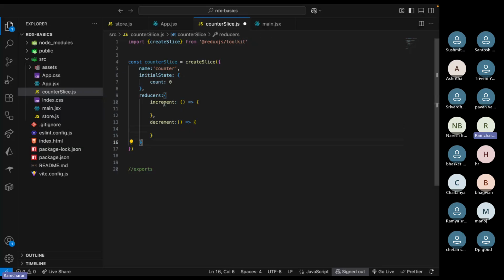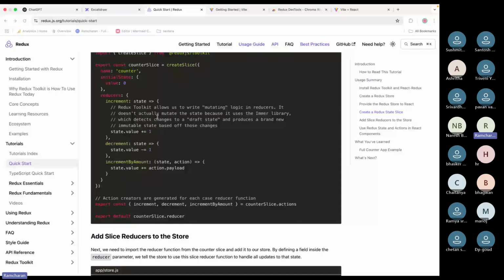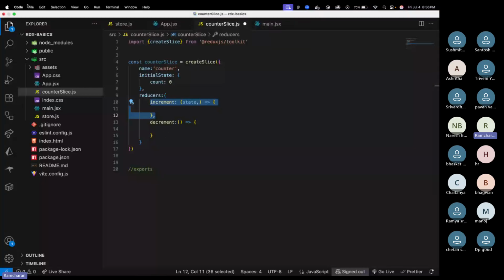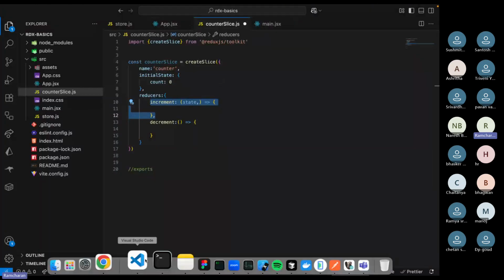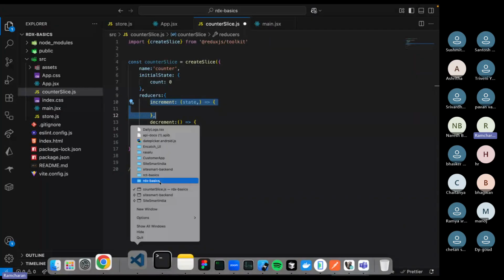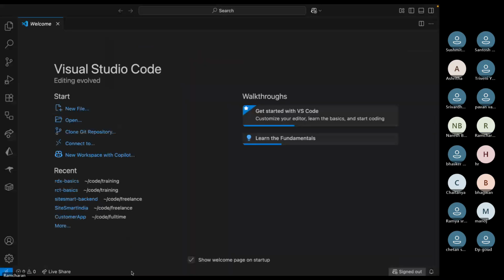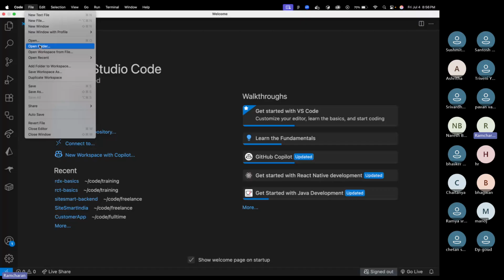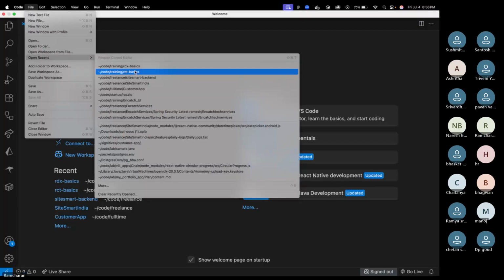For every function you will get the current state. This is the reducer, guys. Yesterday I told you what we need to remember for the reducer, right? So I'll show you again.